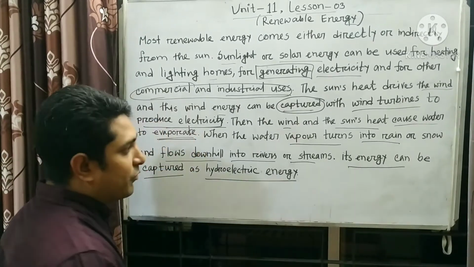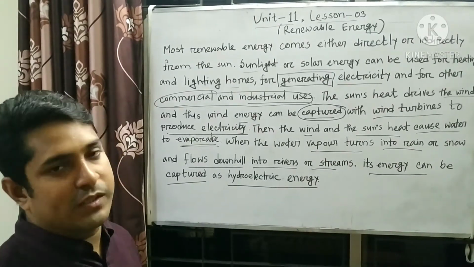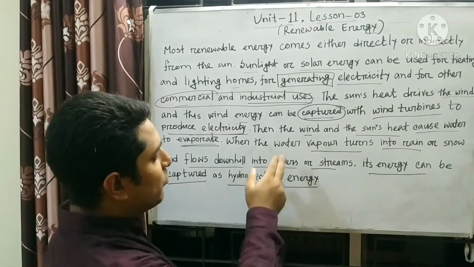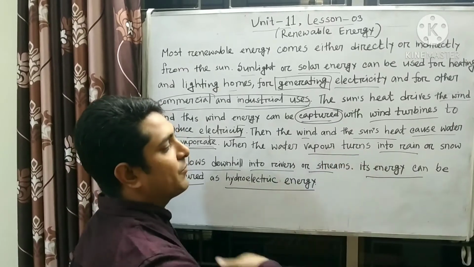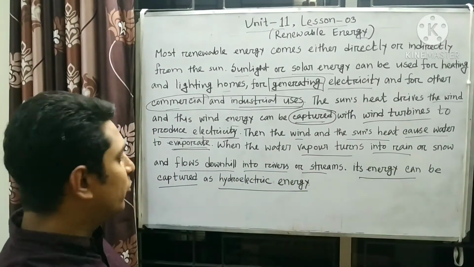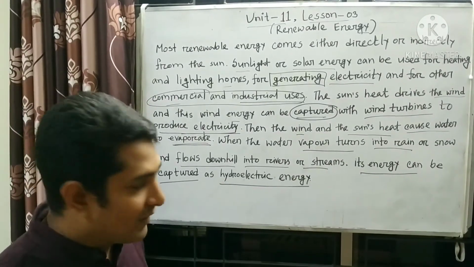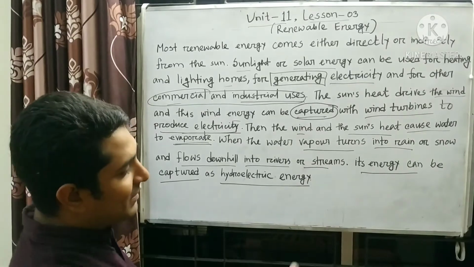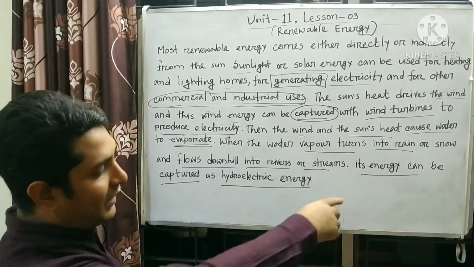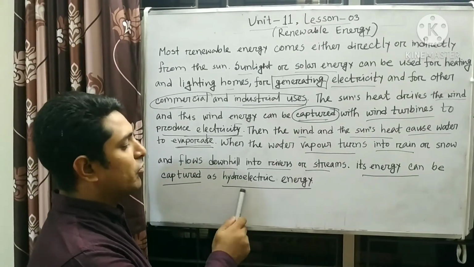That means, first of all, using wind and the sun's heat, the water will turn into vapor, and then this water vapor will turn into rain or snow, and then this rain or snow will fall into a river or stream or lake or pond, and then we can use its energy for producing hydroelectric energy.